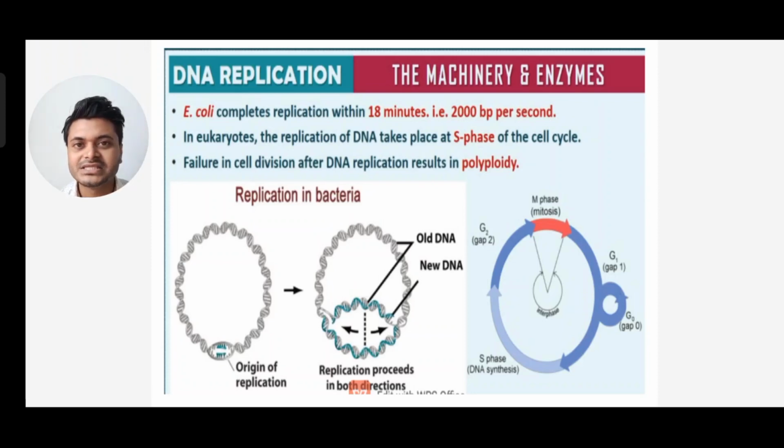Replication is just a Xerox copy of the parental strands. There is also a G0 phase where cell division is stopped.